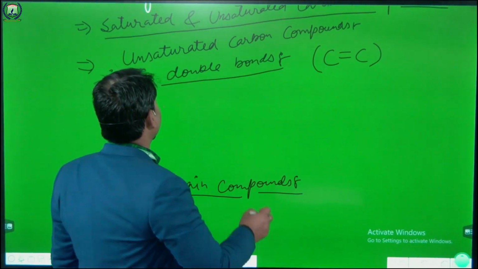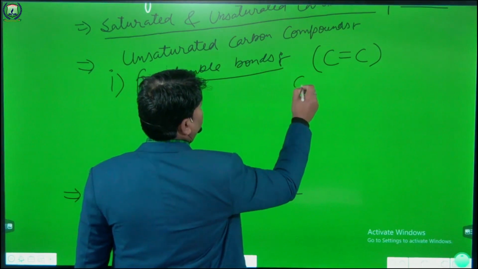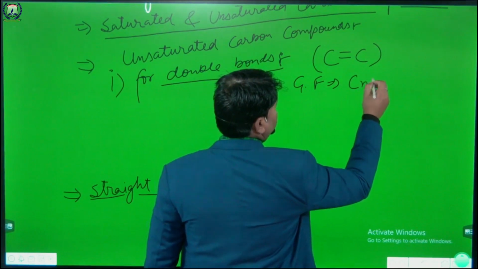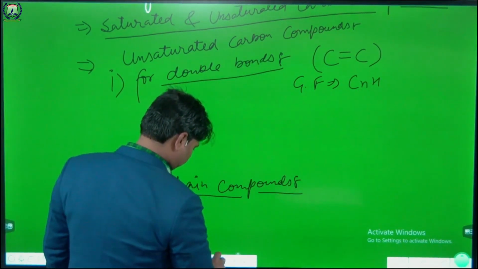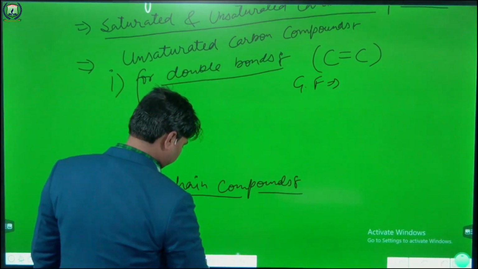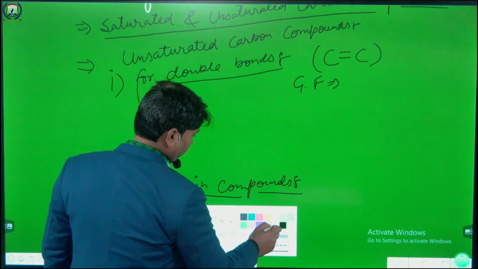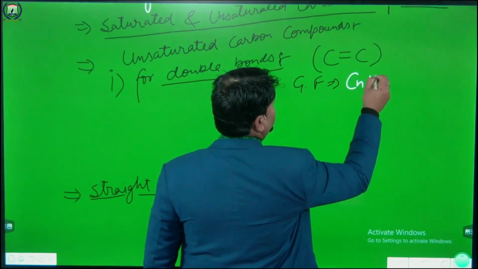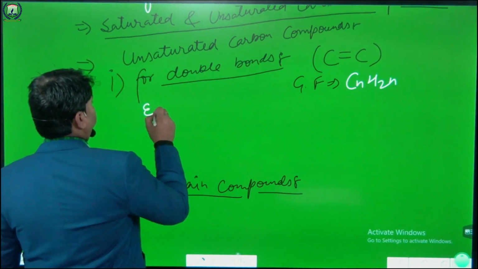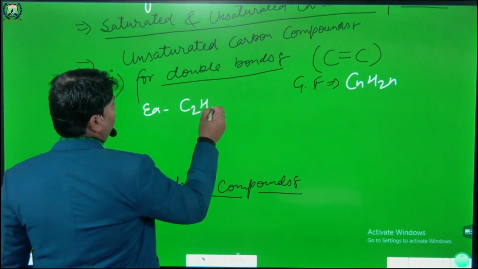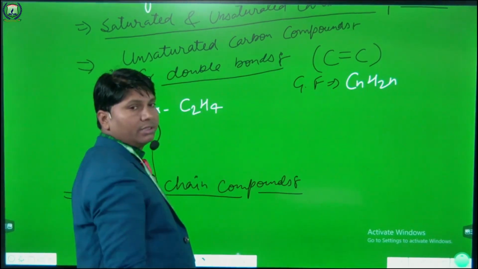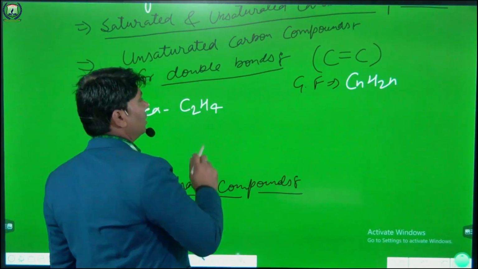You know, the general formula is CnH2n. Example, C2H4. What is this? You know, this is the